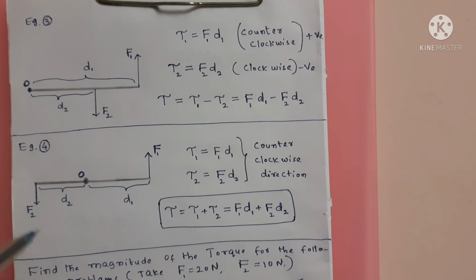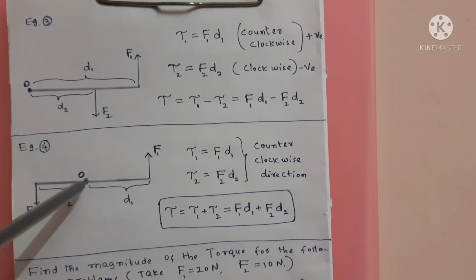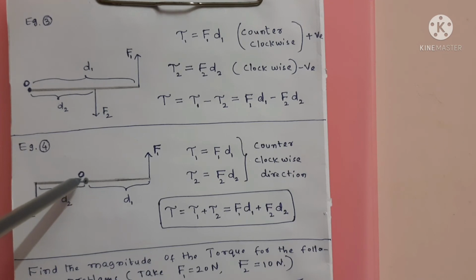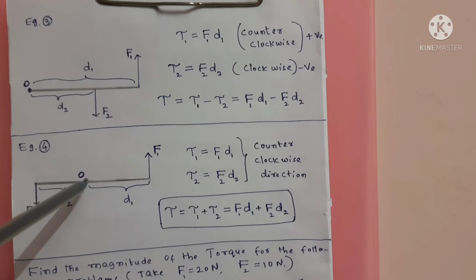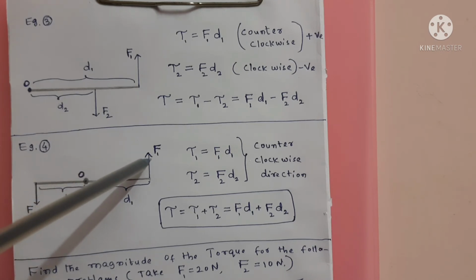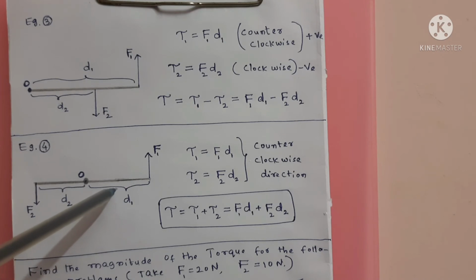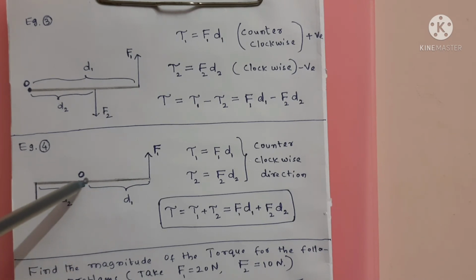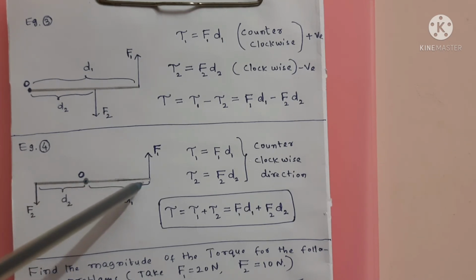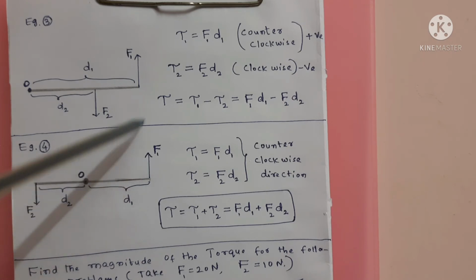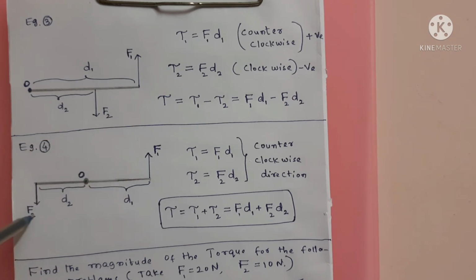There is an axis passing through this point like this, and the rod is rotating about this axis. Force F1 is applied at a perpendicular distance D1 from the fixed point, along this direction. Force F2 is applied on the other end at a perpendicular distance D2 from the fixed point.